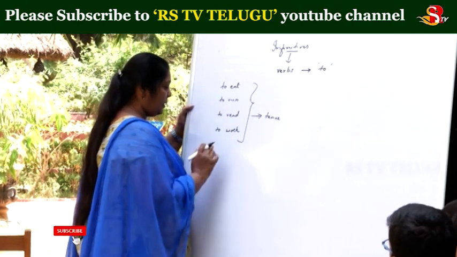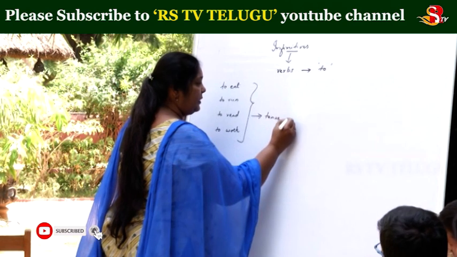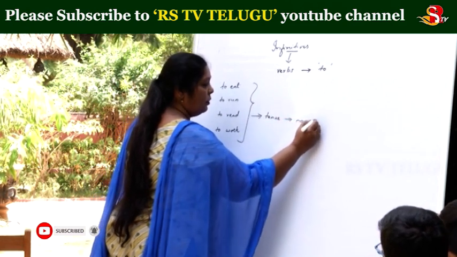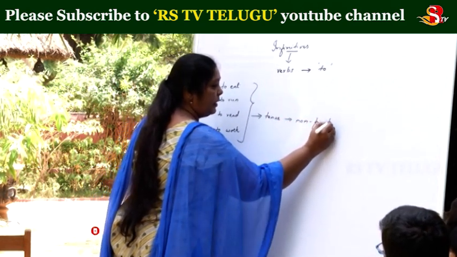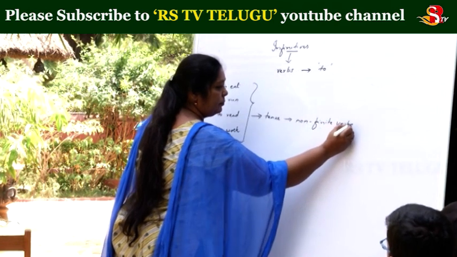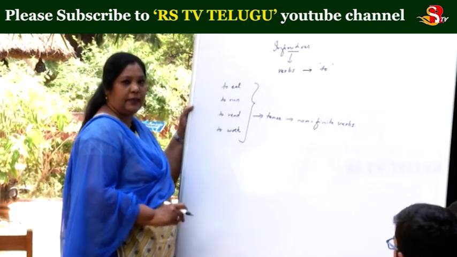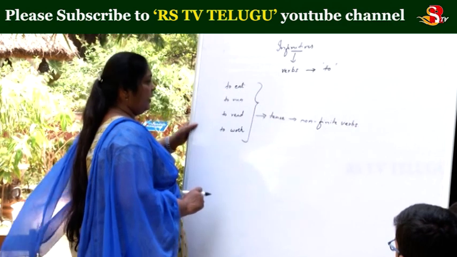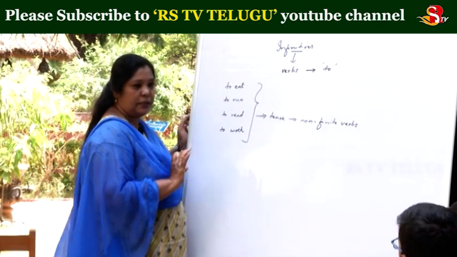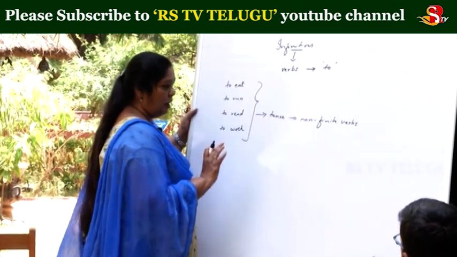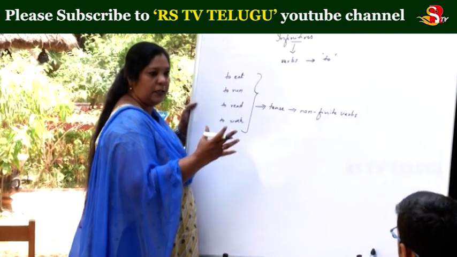Okay. Now, because they do not give any tense, these are called non-finite verbs. These are called non-finite verbs. When I say non-finite verbs, these verbs are the ones which are open.